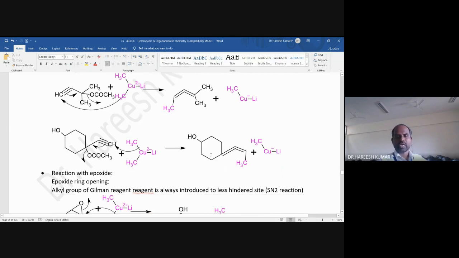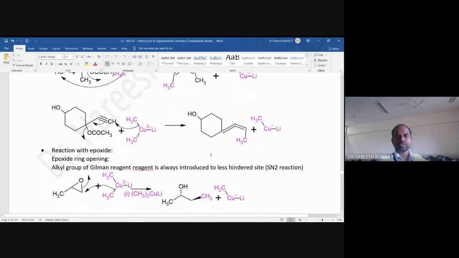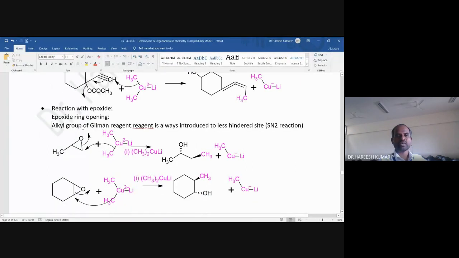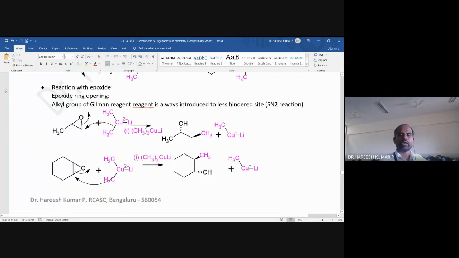So with this, I will go to the next slide. The next slide is about the reaction with the epoxide. Epoxide means a three-membered ring with oxygen. More particularly, ring opening reactions occur when dimethyl lithium cuprate is added to an epoxide.